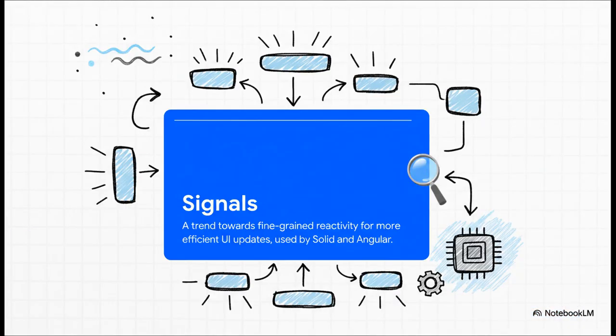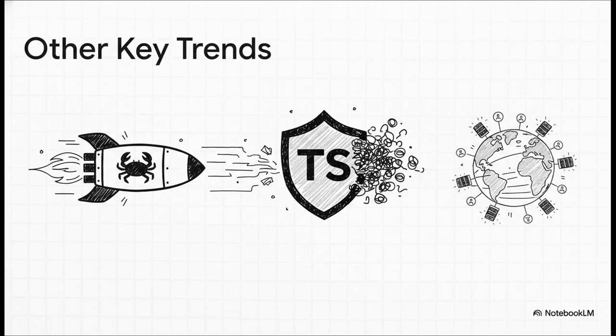And finally, let's touch on signals. This is a really powerful and efficient system for managing data changes in your app. See, traditionally, when one piece of data changes, a framework might have to re-render a whole big part of your UI. But signals allow for these incredibly fine-grained, almost surgical updates instead. Imagine changing a single number on a dashboard without touching anything else around it. This leads to way faster, more responsive applications, and it's a key feature in modern frameworks like Solid and even Angular now.